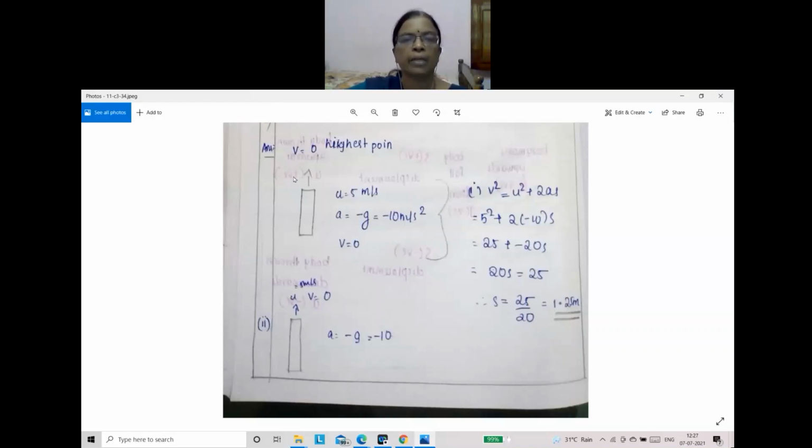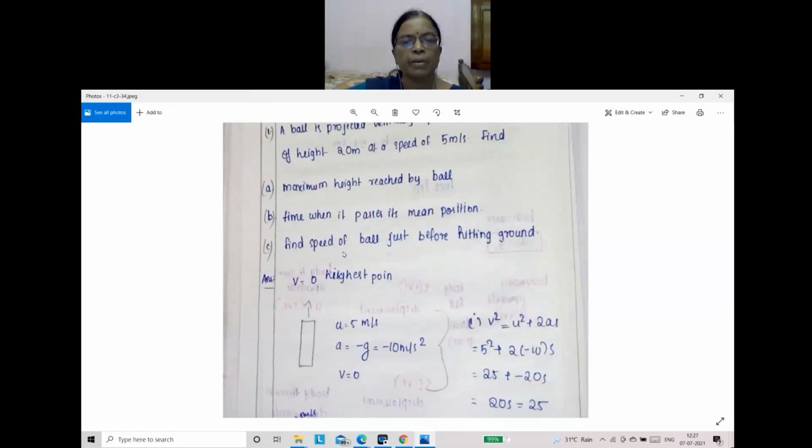So when we throw a ball with a velocity 5 meters per second upwards, it travels a distance of 1.25 meters only. Then it will come down. Then the other question: the time when it passes its mean position. This is the mean position. It moves up, reaches the highest point, final velocity becomes 0, then it comes back. How much time will it take to reach this point again? That is asked.